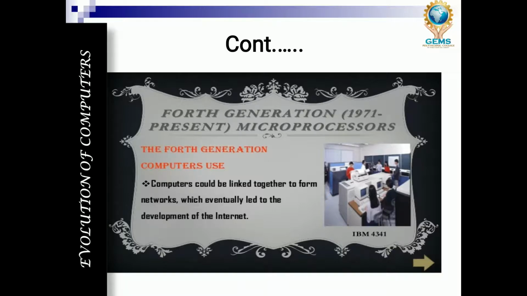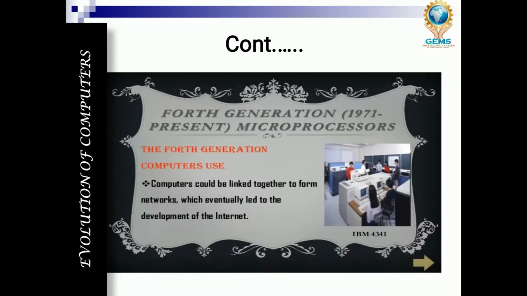And then computers could be linked together to form networks, which eventually led to the development of the internet. Till now we haven't discussed networking or the internet, but both concepts were introduced here. Multi-functioning, with people working together through a link, started from fourth generation computers onwards.